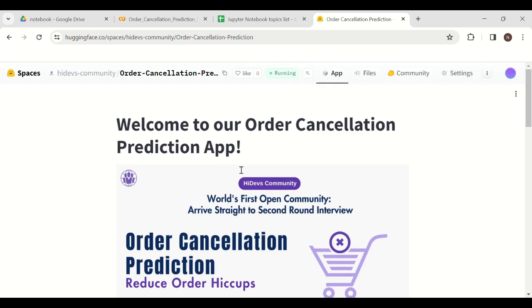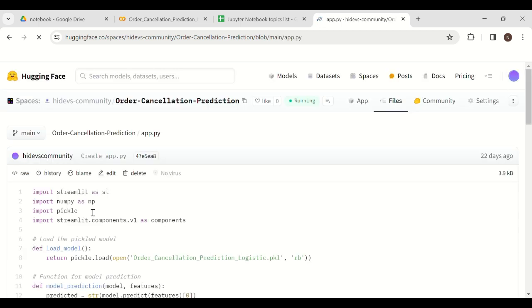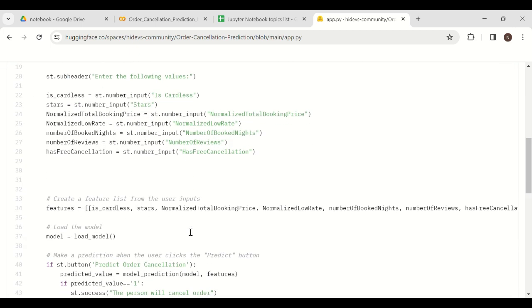If you want to get the source code for this project, you can click here on the file section and then directly go to app.py. This file contains the source code to create the web application for the model.